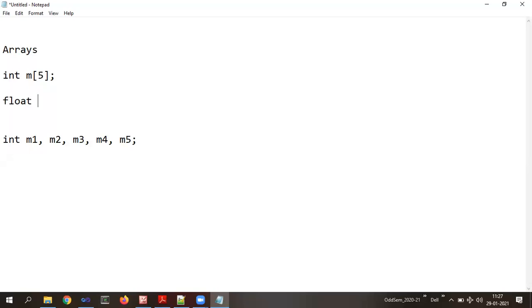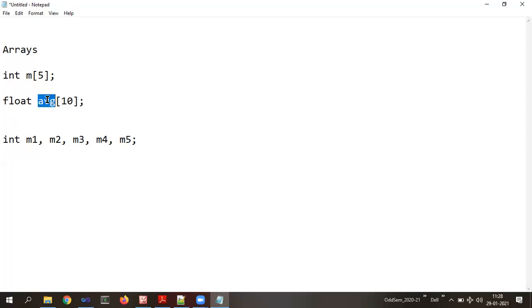Float. Then I need to give a name for that particular array. Let's say AVG, that is average. Then I need to make it an array. How will I make it an array? Square brackets. And I need to specify the size, right? How many elements are going to be stored? That size I have to provide within these brackets. So it makes sense to the compiler that there is an array, not a simple variable.